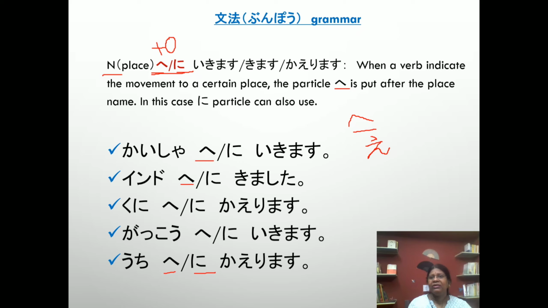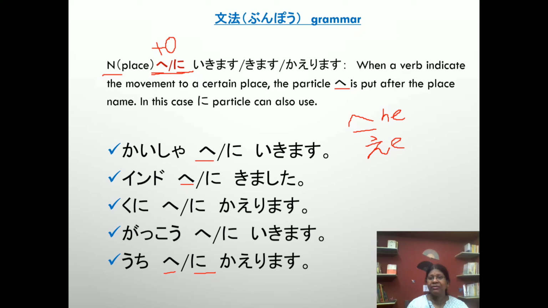When this he is used in grammar as a particle, the pronunciation changes to e instead of he. It is pronounced as e.